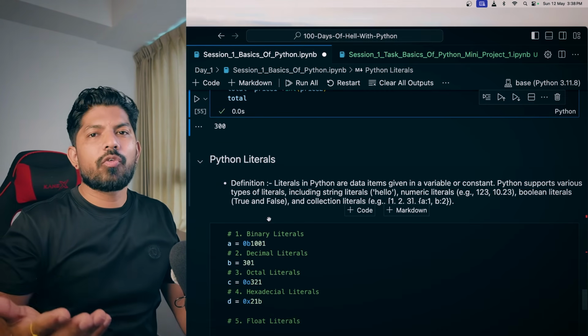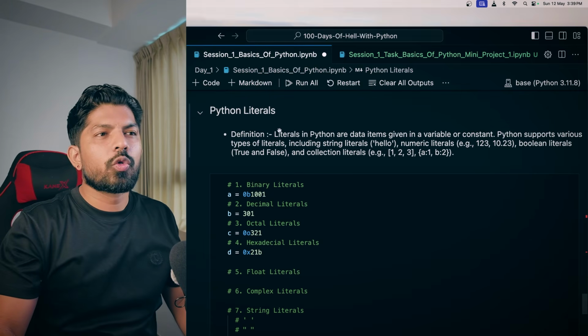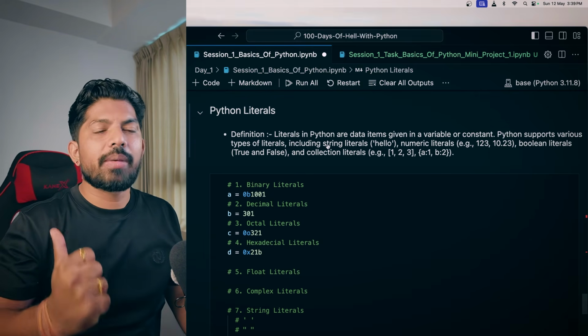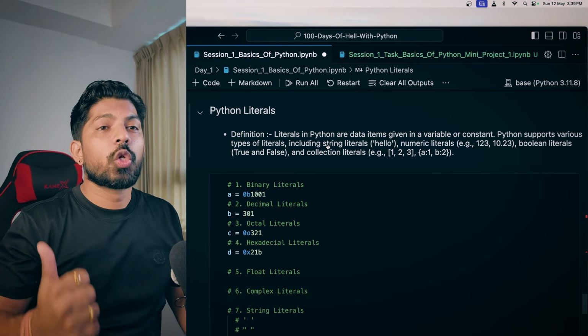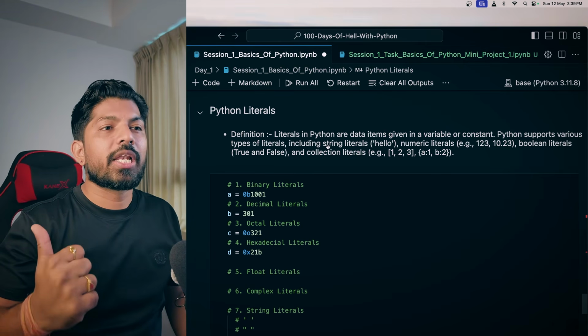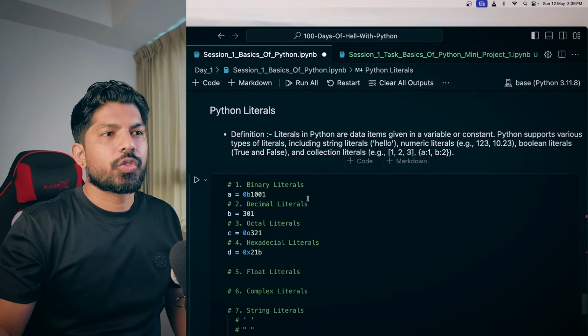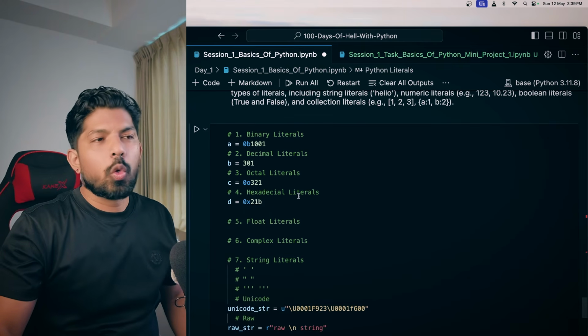There are various kinds of literals in Python, so we can go through the definition. Literals in Python are data items given in a variable or constant. Python supports various types of literals, including string literals, numeric literals, boolean literals, and collection literals. So let's quickly go through all those.